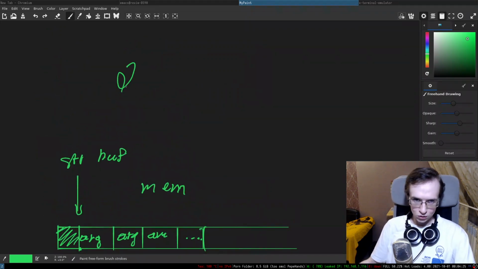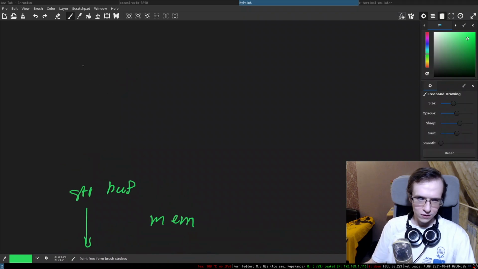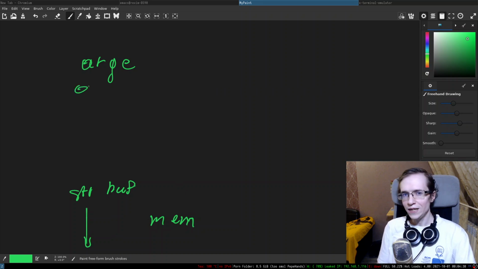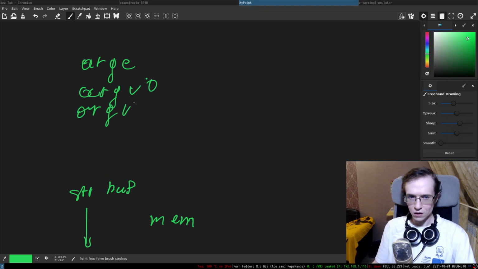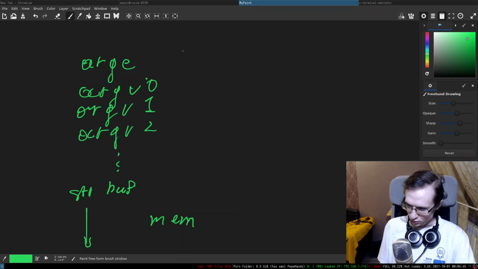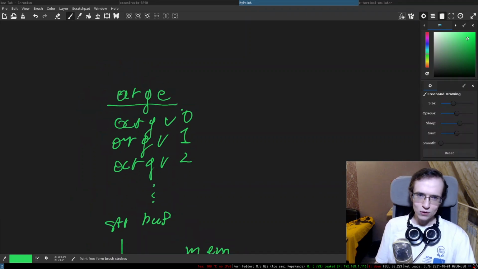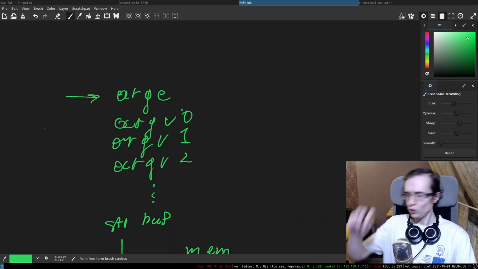All right, so let me see. On the stack we do have argc, and then we don't really have a pointer to pointer. So we have argv[0], argv[1], argv[2], and so on and so forth. So I suppose I can just save the current pointer to the stack somewhere in the memory. Just save it somewhere there.